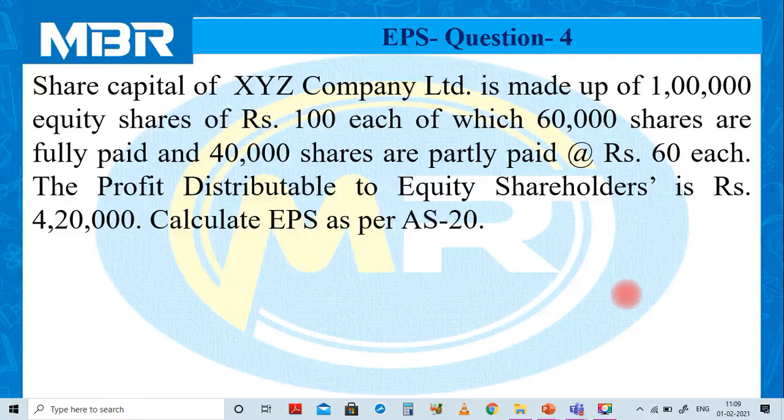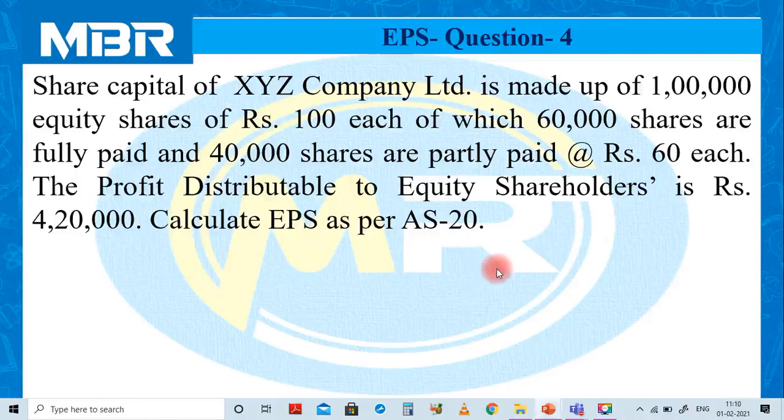But if information related to dates is given, we have to calculate the weighted average number of equity shares considering the importance of the time element. After discussion of the question, let us move to the solution of this question.